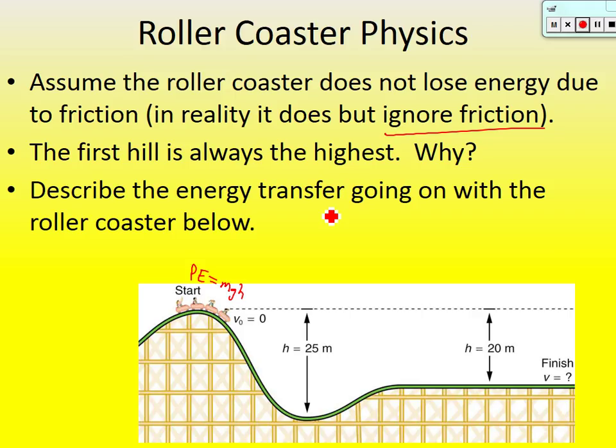Okay, let's describe the energy transfers that are going on with this roller coaster below. So right here it's potential. It takes up potential energy, and what does it do as it's going down the first hill? It's transferring it to kinetic energy. At the bottom of the hill is where it's going to be moving the fastest, so it's all kinetic. And there's no height here, so there's no potential. So it takes that potential energy, transfers it to kinetic. Well, then it goes back up a little hill. So what happened here? Now some of it went back into potential, but it's still moving, so it's going to have kinetic energy as well.